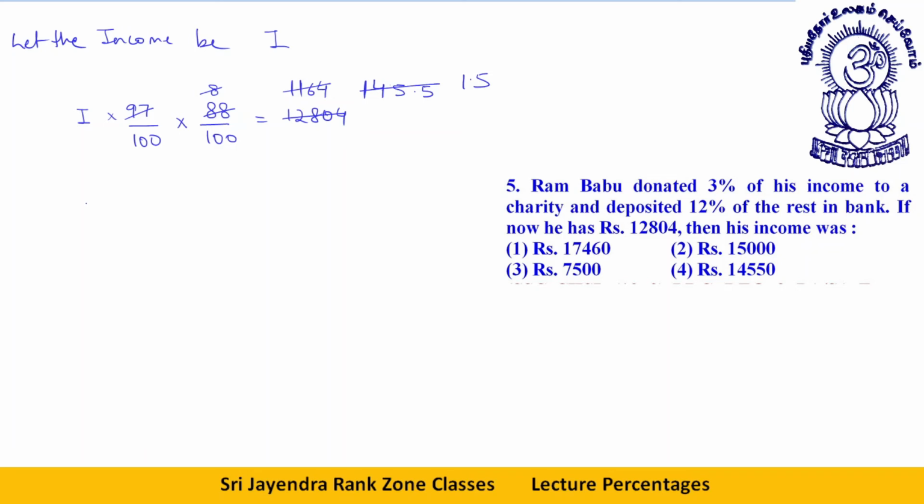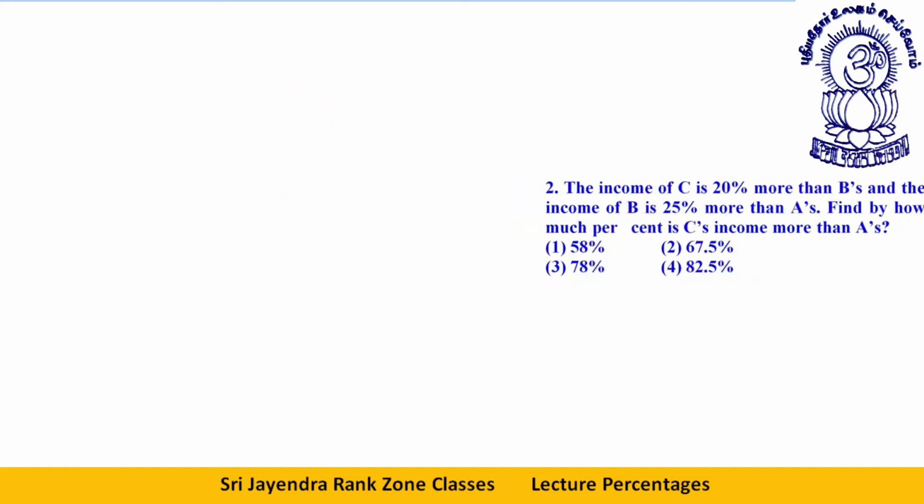Now if this cancels with this, it will give you 1.5. How come? See, 97 is 48.5 into 2. This is 48.5 into 3. So this is 1.5. So that way I is equal to 1.5 into 100 into 100, or you can say 15000. So option 2 is your answer. I hope it makes sense, dear students. Okay, let me show you the next question.